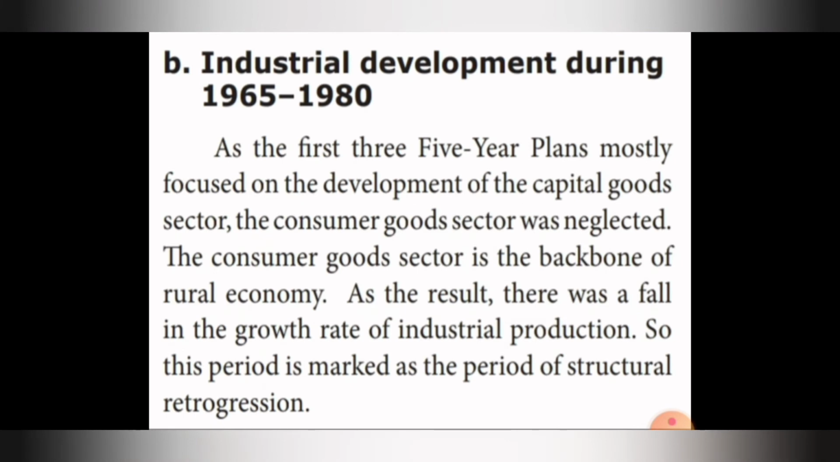Second is industrial development during 1965 to 1980. As the first three five-year plans mostly focused on the development of the capital goods sector, the consumer goods sector was neglected during this period from 1965 to 1980. The consumer goods sector is the backbone of the rural economy. As a result, there was a fall in the growth rate of industrial production. So, this period is marked as the period of structural retrogression.